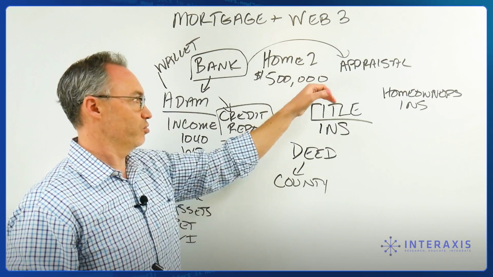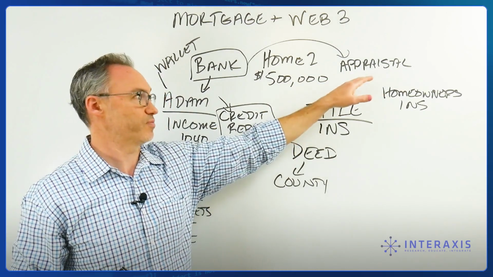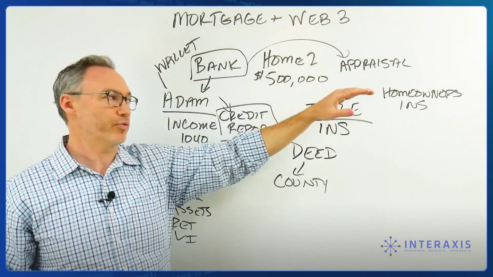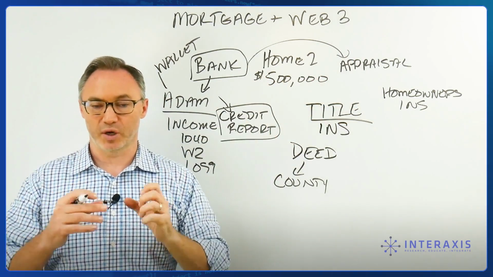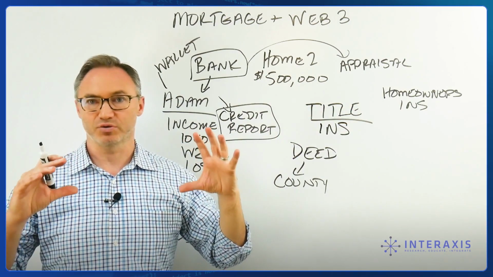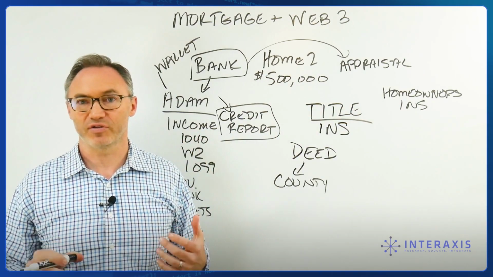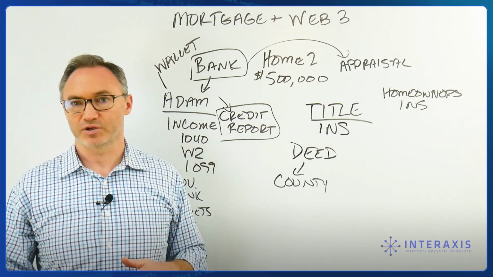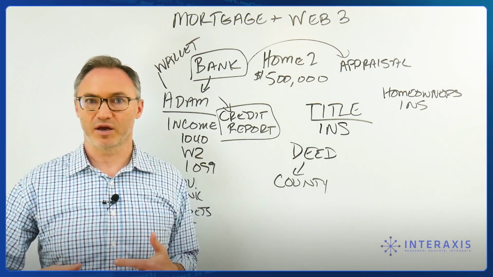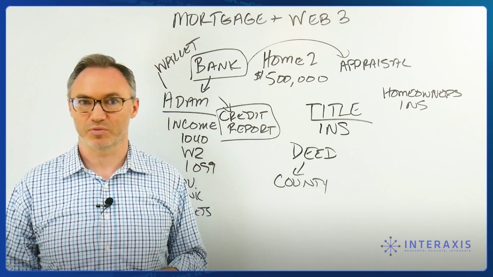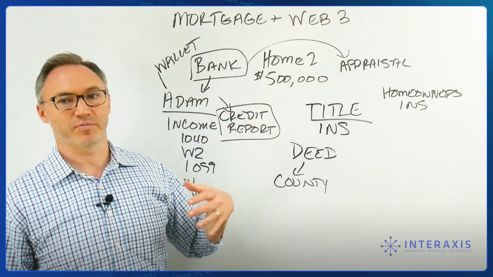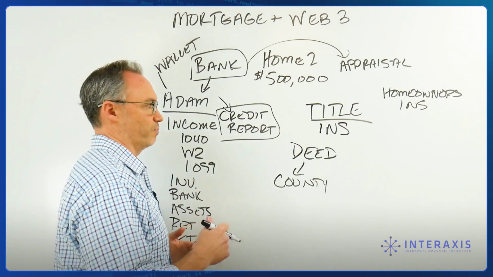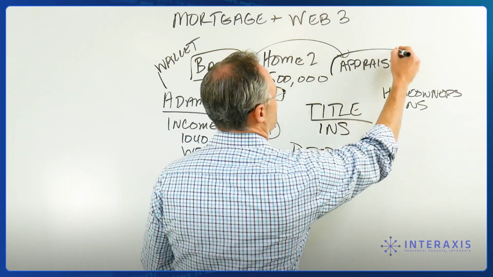Now, we want to go to the appraisal and the value of the house. This is something that obviously there likely needs to be someone that does an appraisal, and the reason is because you can't just look at a home's address and you can't just look at what pictures of it look like on the outside and determine the value of the home. Someone probably has to go inside and make sure things are kept up, make sure the roof is fine and the appliances are good and all that, because that is going to determine somewhat of the price of the house. But this appraisal is something that can eventually be an oracle, something that goes on chain and kind of travels with the home. So we're going to look at that a little bit.